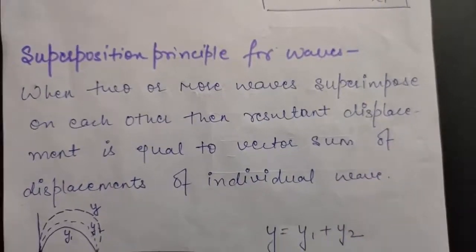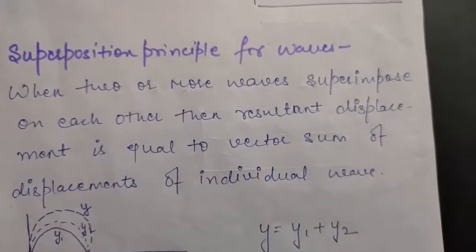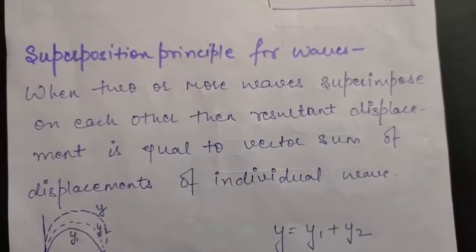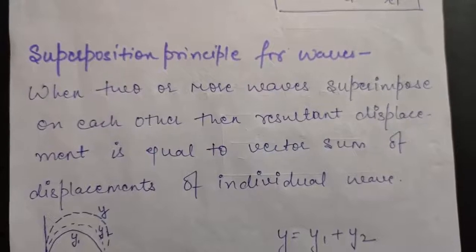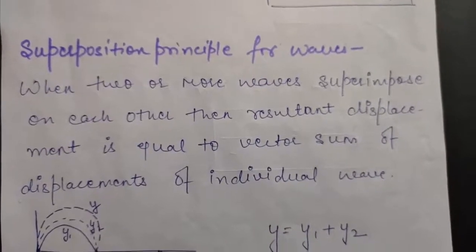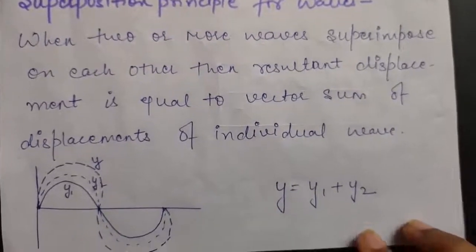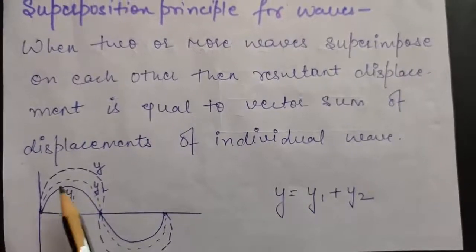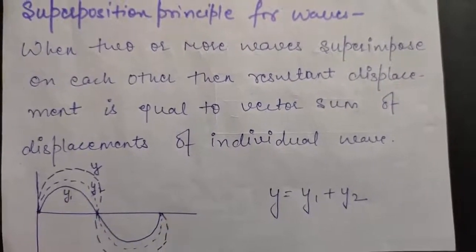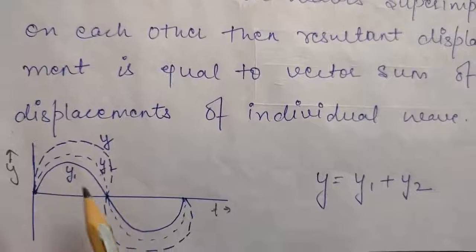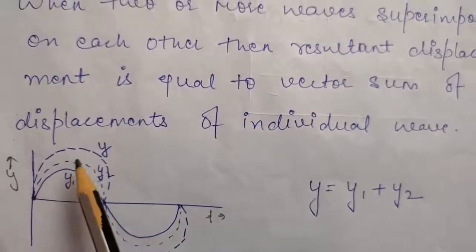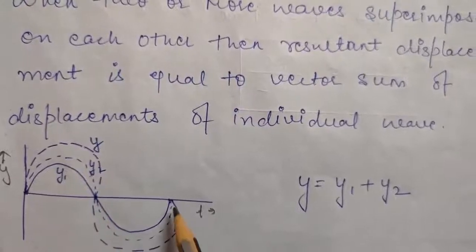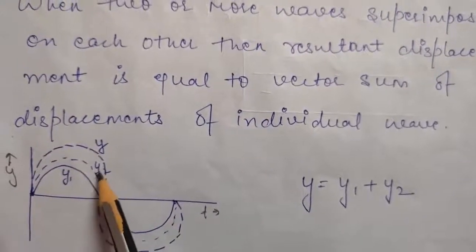That is, when two or more waves fall on each other, then if you want to calculate the resultant displacement, it will be equal to the vector sum of all the individual displacements. For example, look here. Suppose this is the wave y1, which has an amplitude y1. Another wave is this light dotted wave, which has an amplitude of y2.